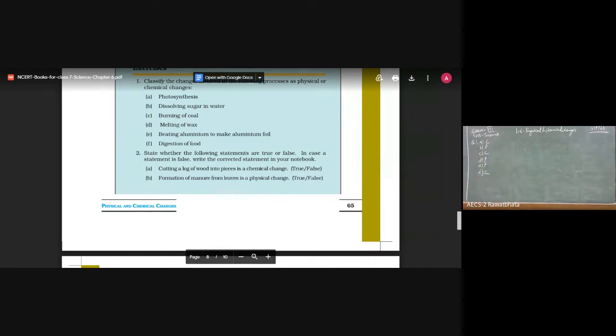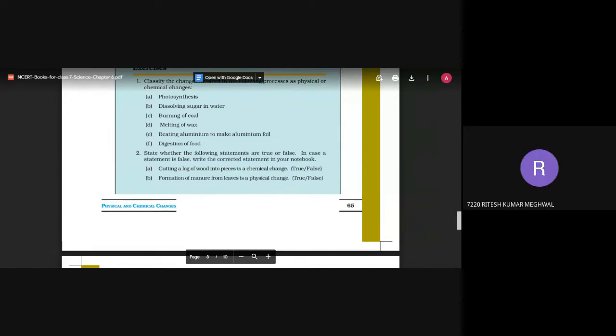Now let us start dealing with question number 2, which says you are supposed to write down true or false, and of course correct it if it is false. It has got parts A to E. The first statement: cutting a log of wood into pieces is a chemical change. False. Cutting a log of wood into pieces is a physical change.